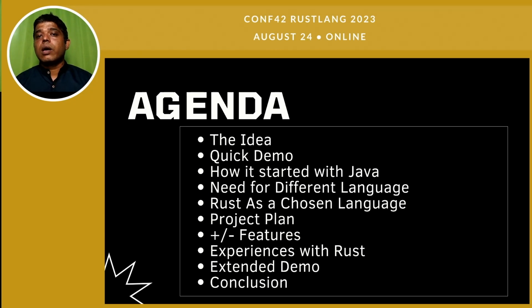Then I will talk about how I created a project plan and how that project plan worked. Then throughout this journey of writing the tool, how different features came into existence, got added and some of the features got removed. Then I will talk about my experiences with Rust while writing this tool. And I will show you an extended demo of the same tool and I will show you some Rust code as well where this tool is written. And I will conclude my talk.